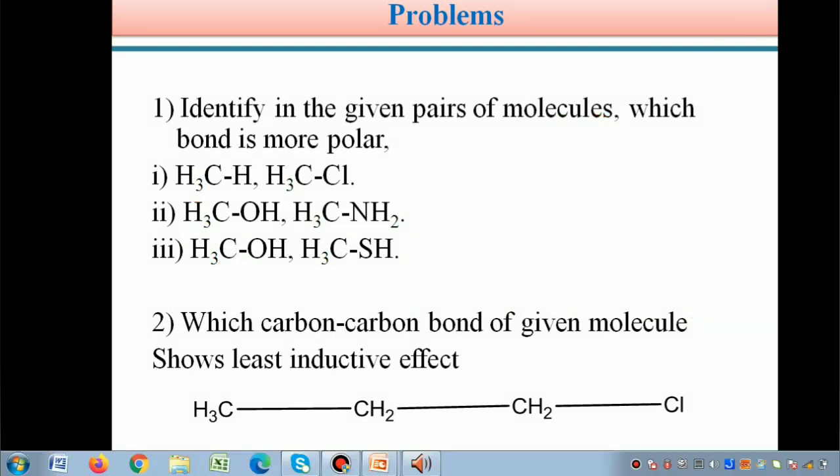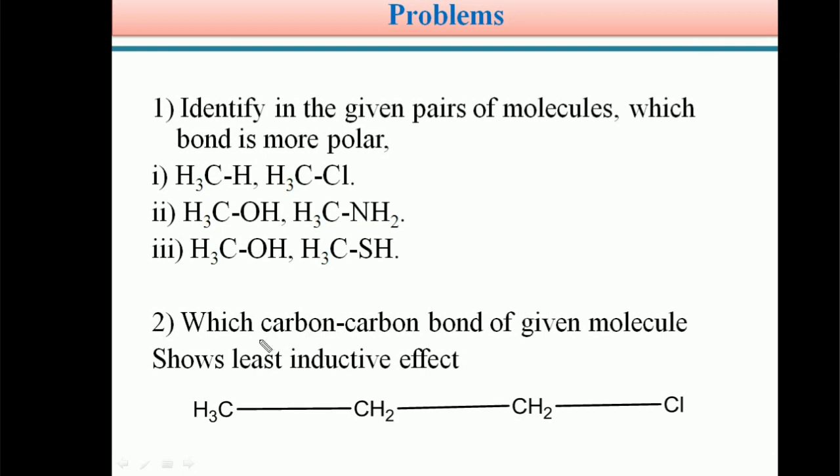Next problem: which carbon carbon bond of the given molecule shows the least inductive effect? Just now we saw the important note, students: the inductive effect decreases as the length of the carbon chain increases. So the inductive effect is observed up to the fourth carbon in a long chain organic molecule.